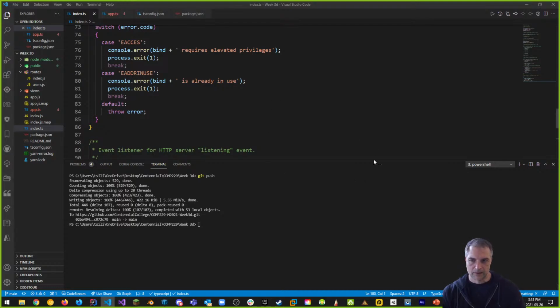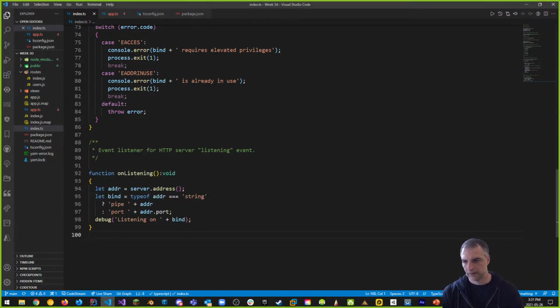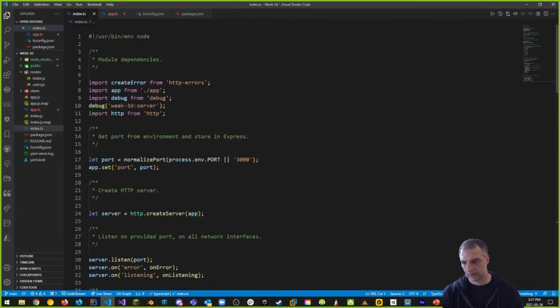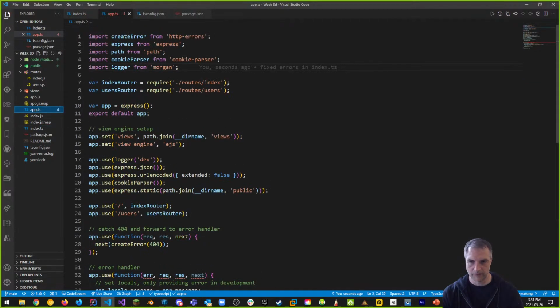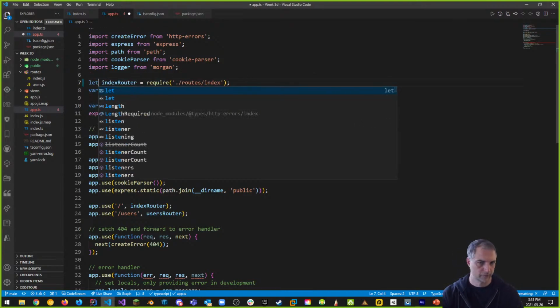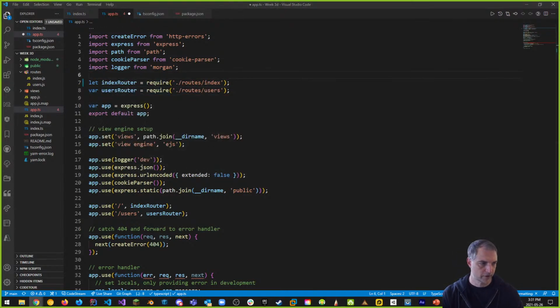All right, so that is what we're using. So now you can see that the index.ts has no errors, but we still have 4 errors on my app.ts. Let's fix those next. So now we're going to go to here. And notice that all of these errors disappeared, but now we have these ugly vars. We want to make these two lets. And we're going to go through one at a time and get rid of them.